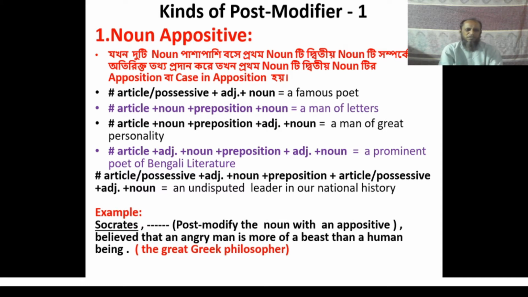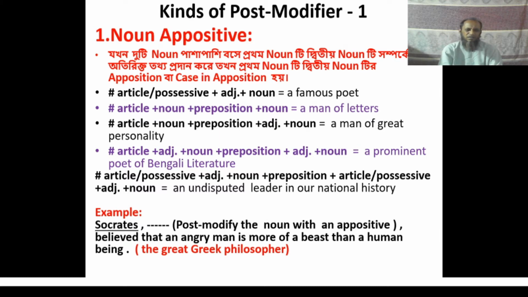Look at some structures of noun appositive. You can use article or possessive plus adjective plus noun to make a noun appositive, that is a famous poet. You can also use the second structure: article a, noun man, preposition of, and noun letters, that is a man of letters.